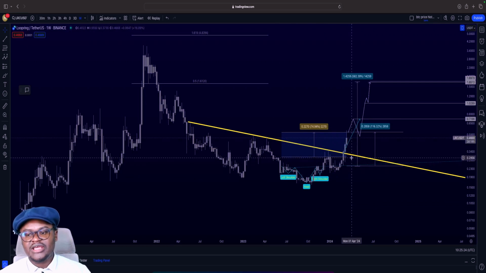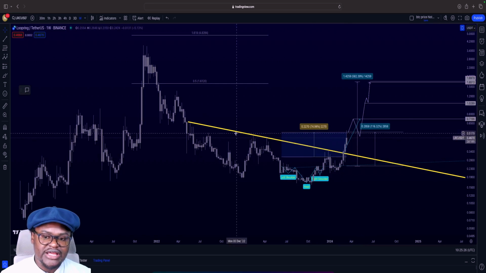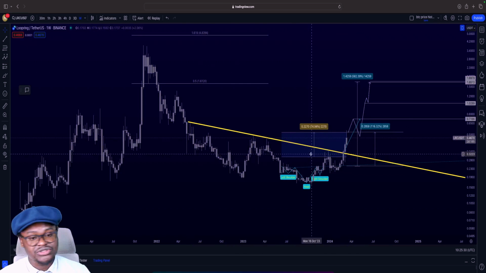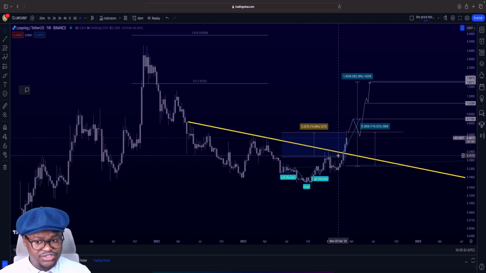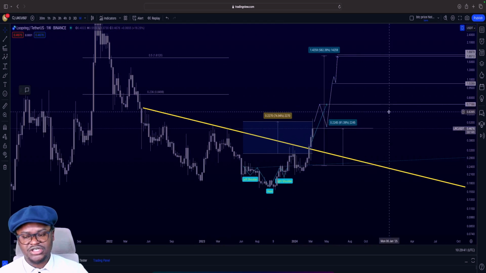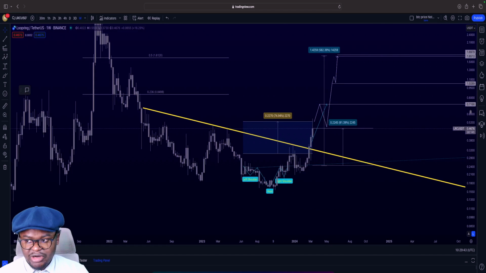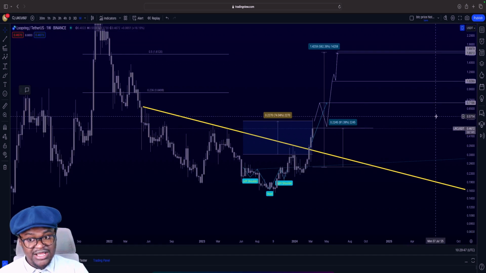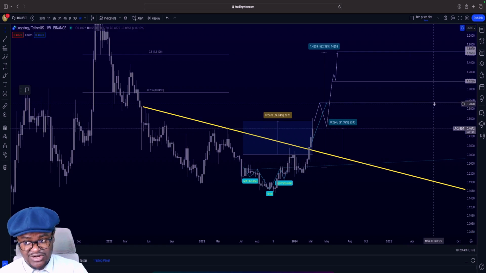So here we have Loopring, and it already went above the line that we said it's going to be undervalued so long as it's below that line. So where can Loopring go next? By my analysis right here, from this particular structure, I would be on the idea that Loopring could go as high as 71 cents, at least 71 cents.